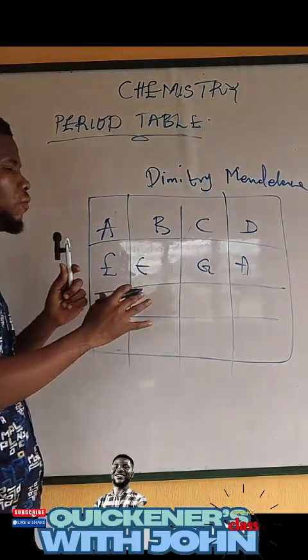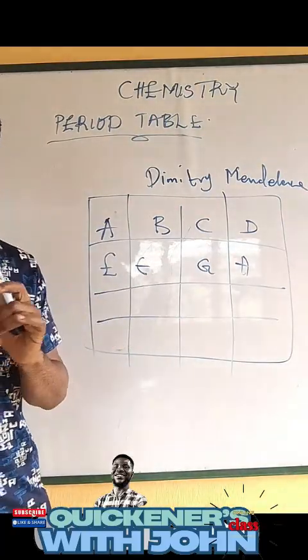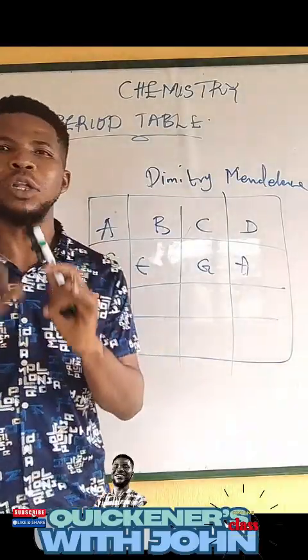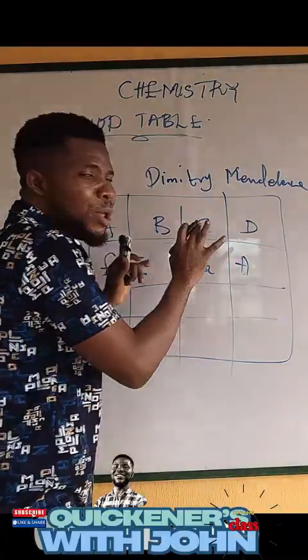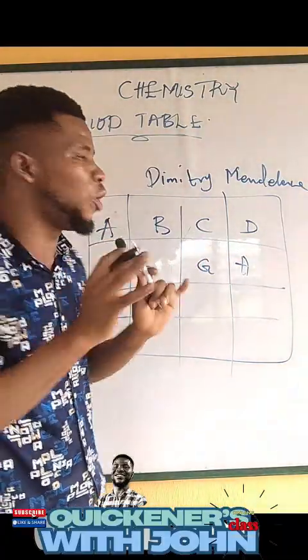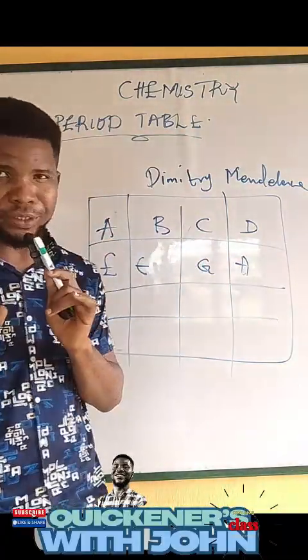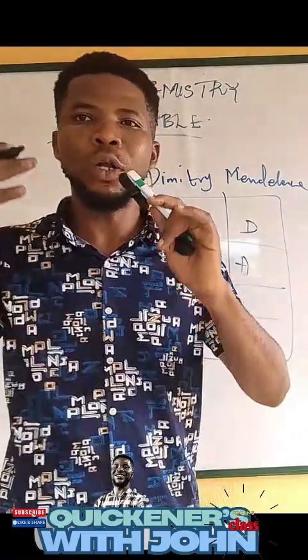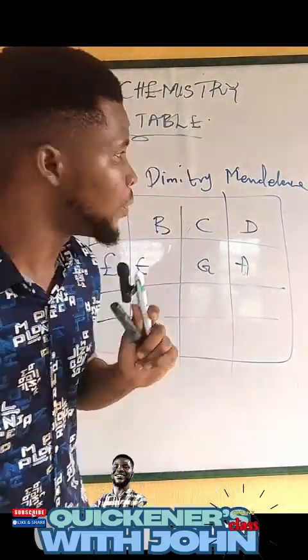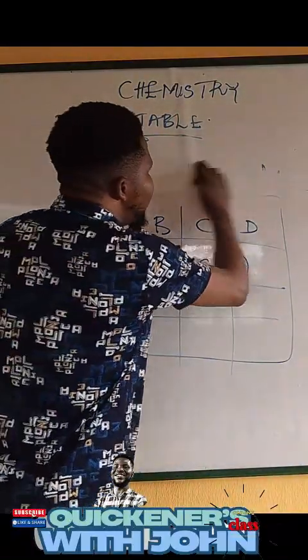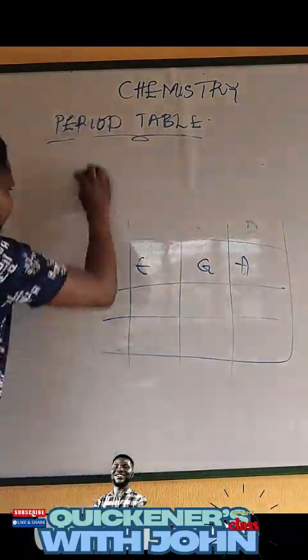So that gives room for questioning what happened. And from questioning, they discovered that this atomic periodicity is not following the order of atomic weights. That brings us to what we call the modern periodic law. Alright, so let's look at the modern periodic law. So what's the modern periodic law?